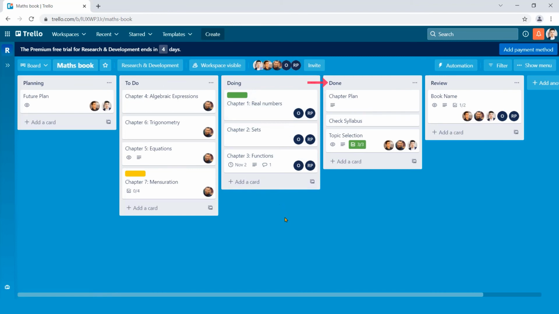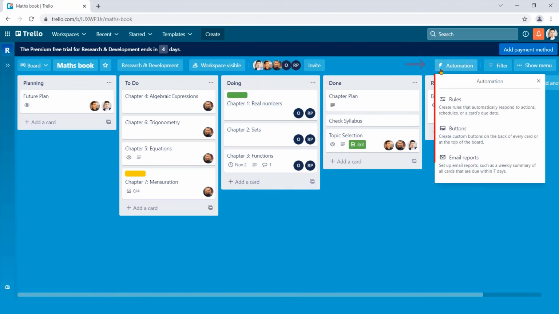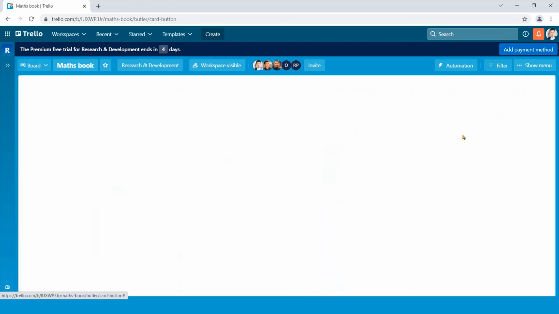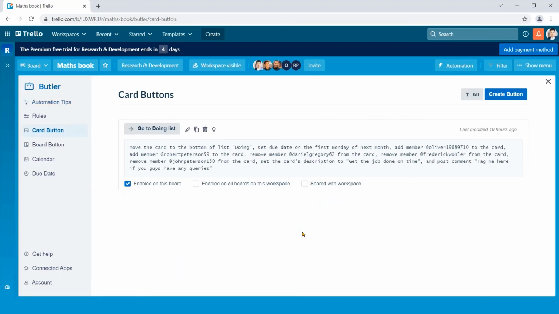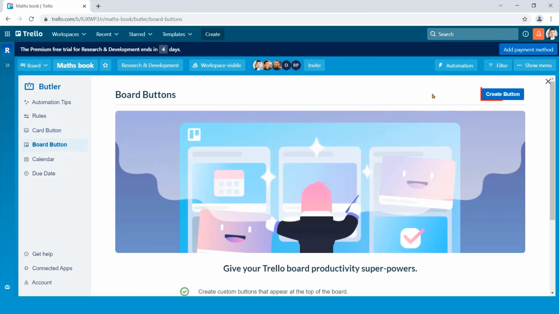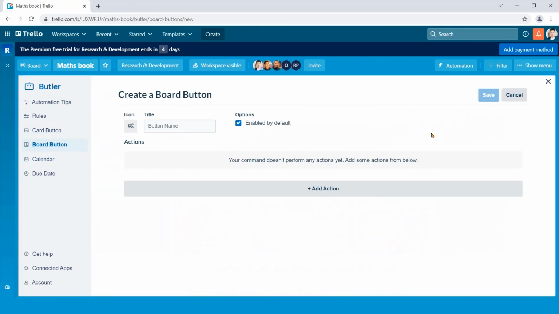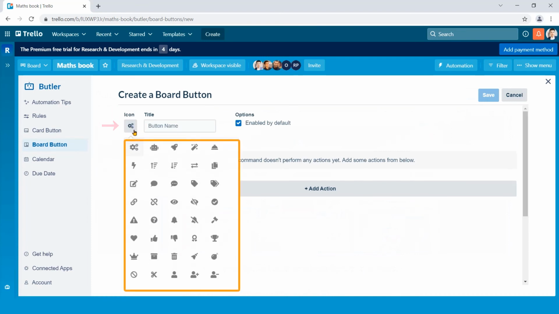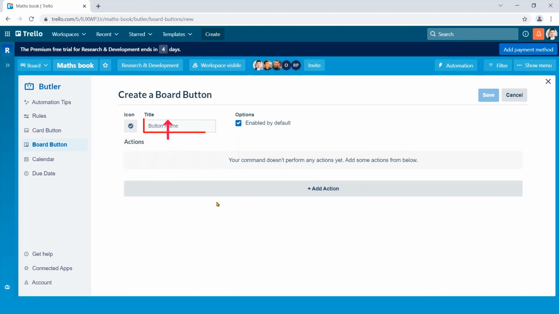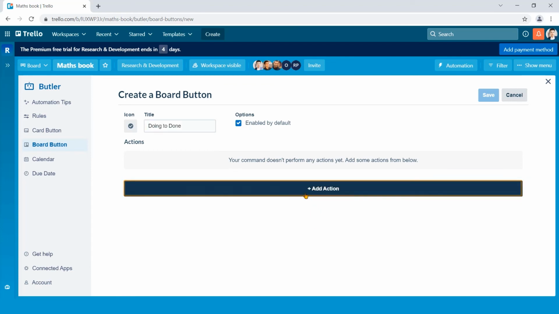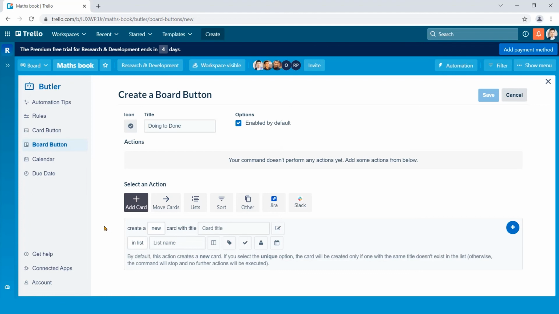To do that, click Automation. Further click on Buttons. You can find Board button at the left sidebar. Click here. At the upper right corner, hit the Create button. Here you can change your button icon. After that, give the button a name. Finally, click on the Add Action button. Now, action options appear. Click on Move Cards.